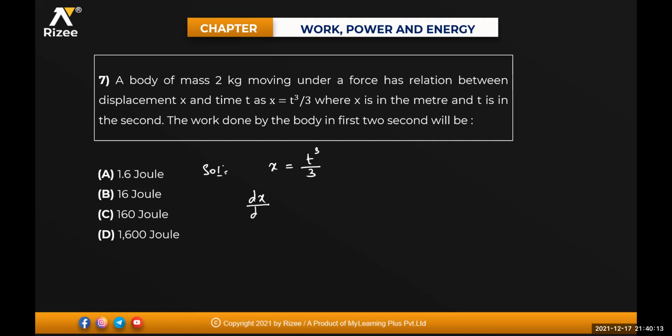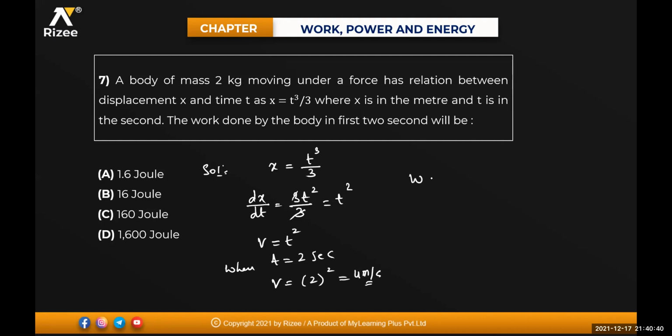dx divided by dt will be equal to 3 into t square divided by 3. 3 and 3 will get cancelled, so this will become t square. dx by dt is velocity v, so v is equal to t square. When t is equal to 2 seconds, velocity will become 2 square, that is equal to 4 meter per second. So work done will be equal to how much?